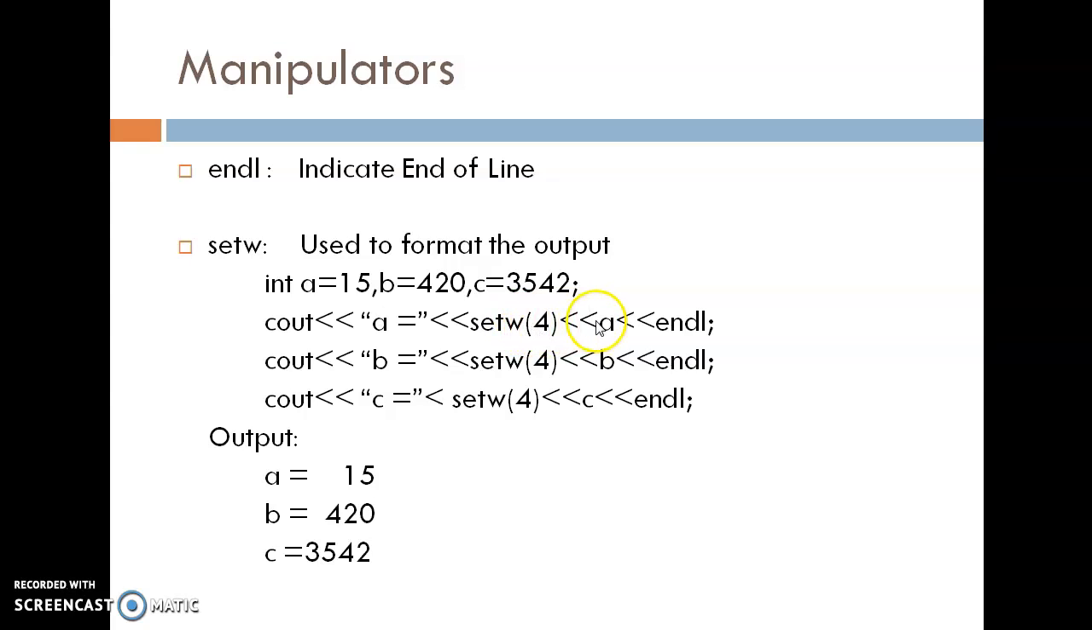setw(4) a. Then first it creates 4 spaces, and in the last 2 spaces it writes 15. setw(4) b. Then first it creates 4 spaces, and after that it writes the number 420. Same way for C. So here the output is formatted from the right-hand side. So setw is used to format the output.